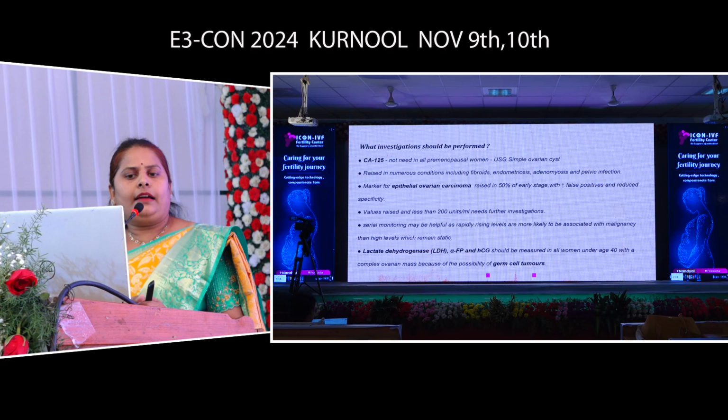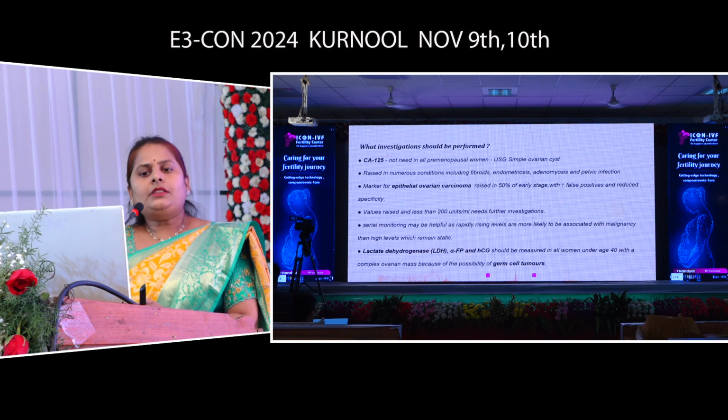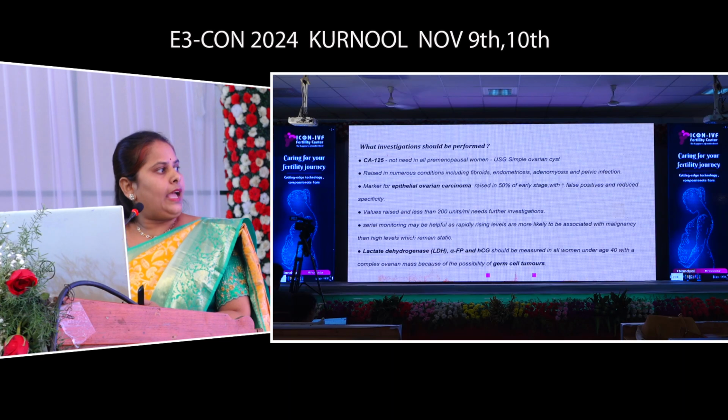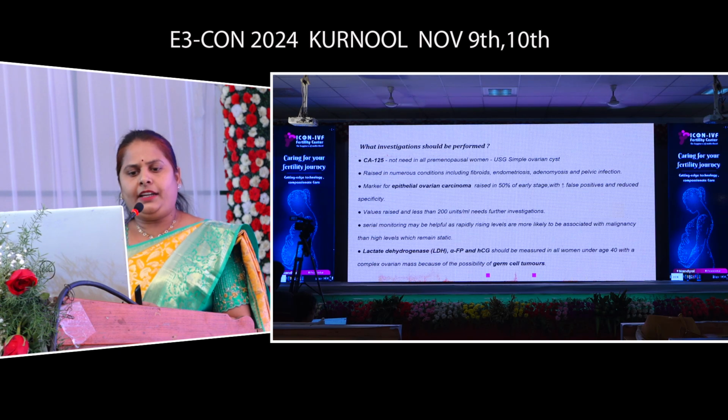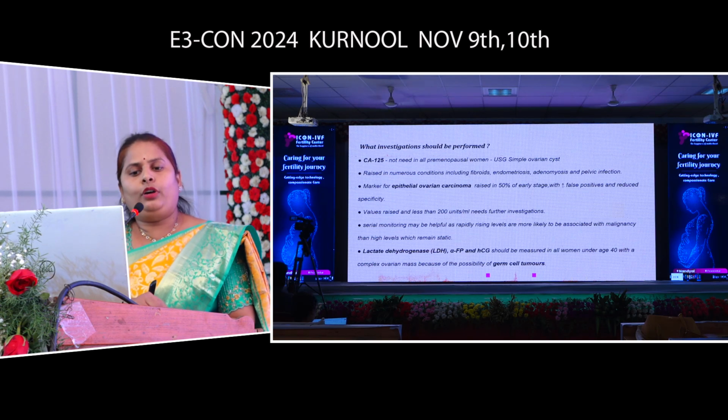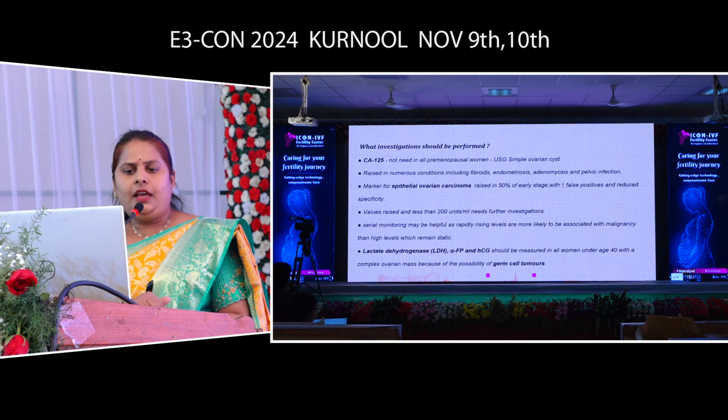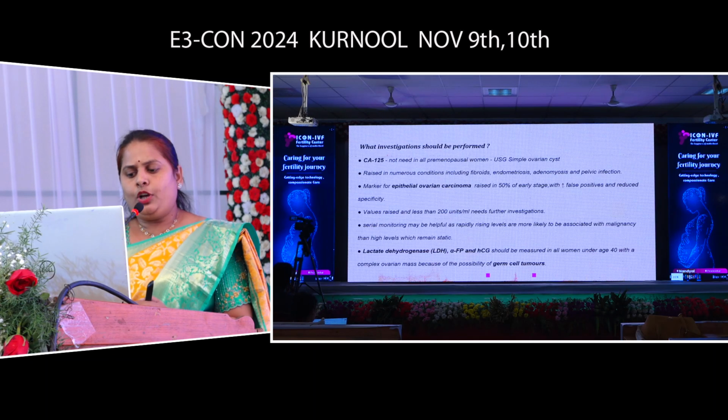Values raised but less than 200 units need further investigation. Values more than 200 units are more diagnostic for malignancy. Serial monitoring may be helpful, as rapidly rising levels are more associated with malignancy than high levels which remain static. Other investigations which we employ are lactate dehydrogenase, alpha-fetoprotein and HCG. These should be done in all women under 40 years of age with a complex ovarian mass because of the possibility of germ cell tumors.